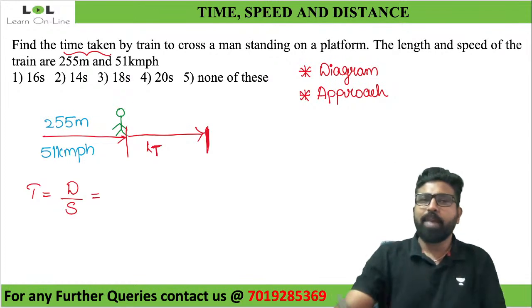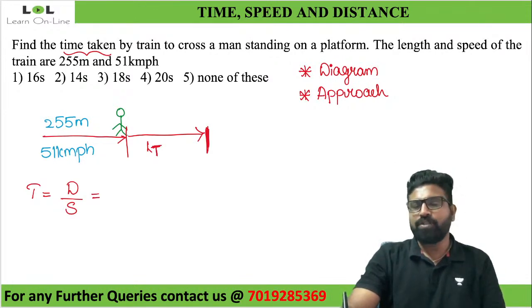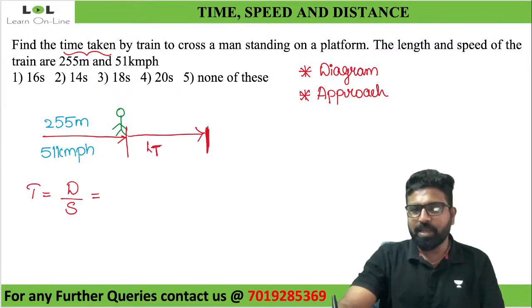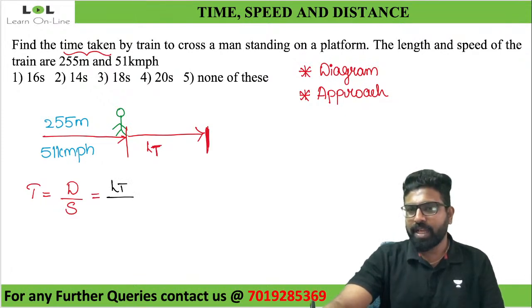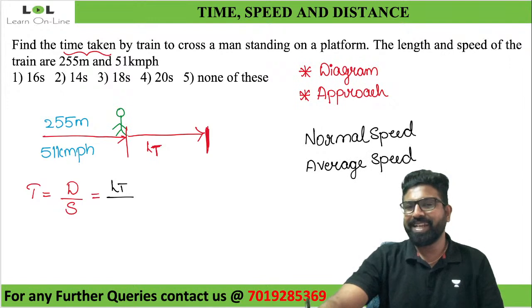Now, majority of us will have a confusion. Speed. What kind of speed is this? The distance is nothing but the length of the train itself. There are different speeds. Should you use normal speed, or average speed, or relative speed?